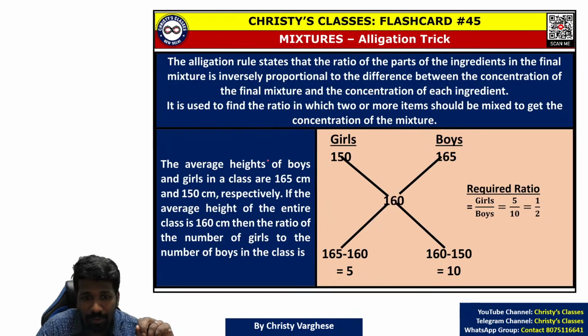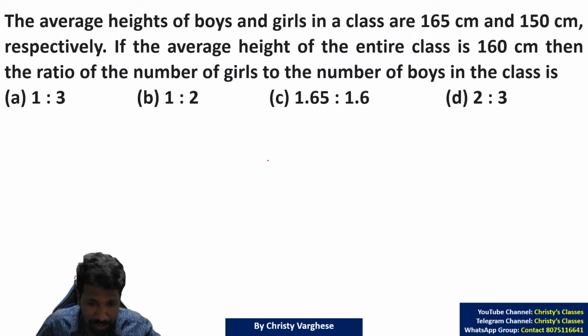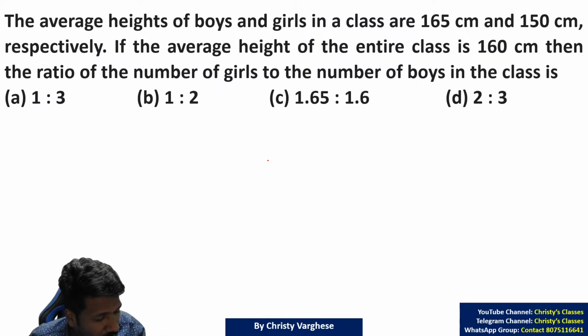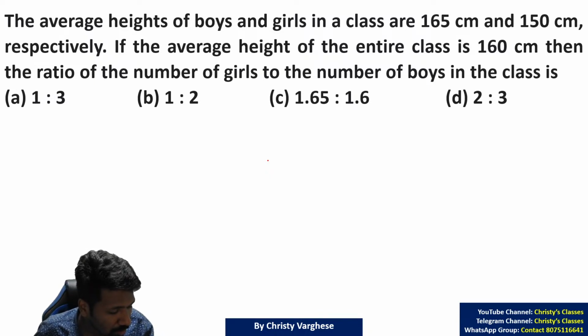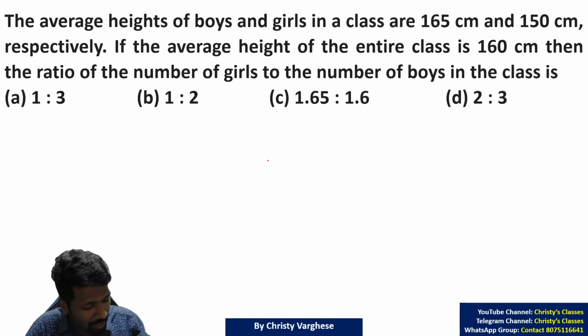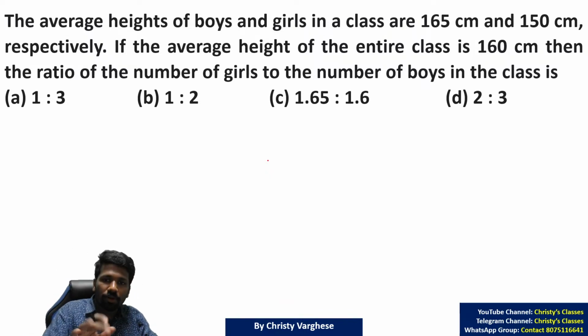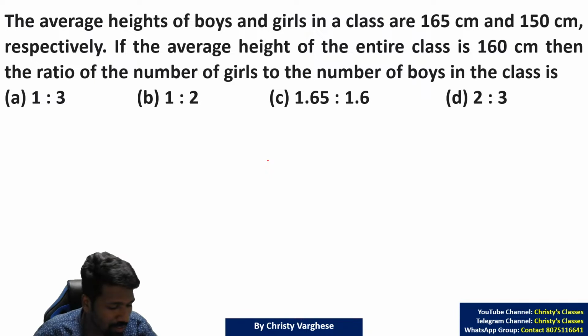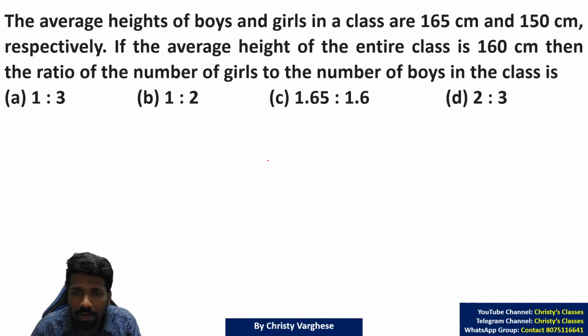So this batch average we can extend to something called the allegation trick. I will explain with the question itself. With this question I will explain what the allegation trick is, a very convenient trick to do many questions in different chapters, not only this chapter. You can do this question with the batch average concept itself, or whatever method you know. Try this question. After that we will learn more about the allegation trick. All of you try.